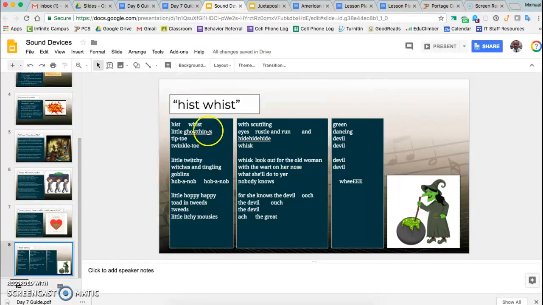Okay, so we have a lot of examples of onomatopoeia. So you would see "hist whist," you would see "ouch, ouch," you'd see "ach," you'd see "we" at the end. That's probably about it. Those are the main ones.